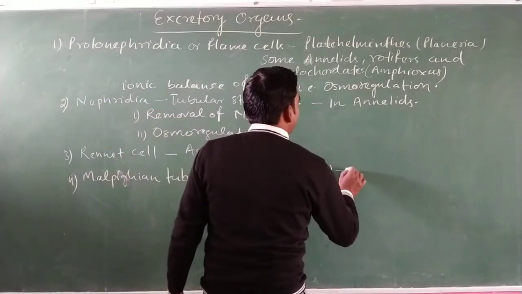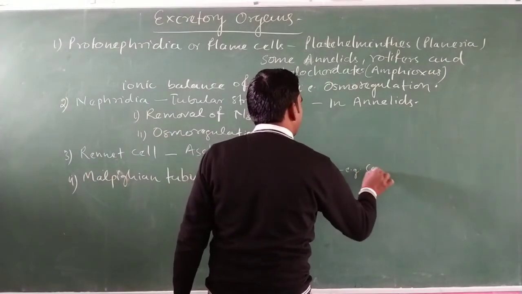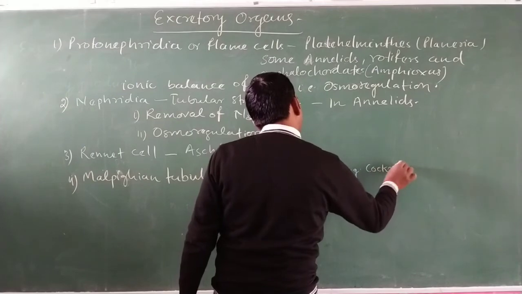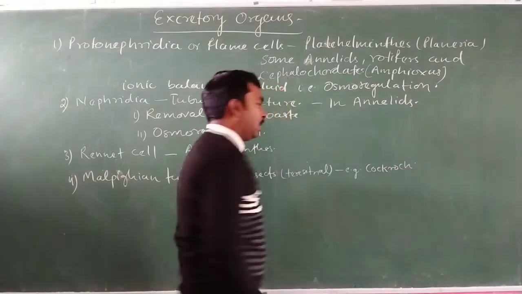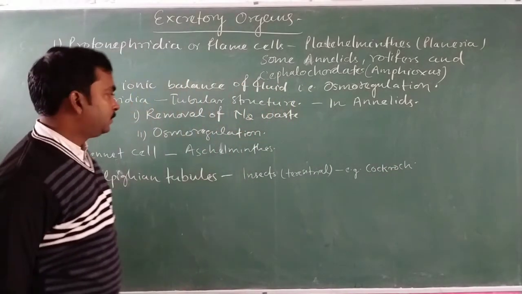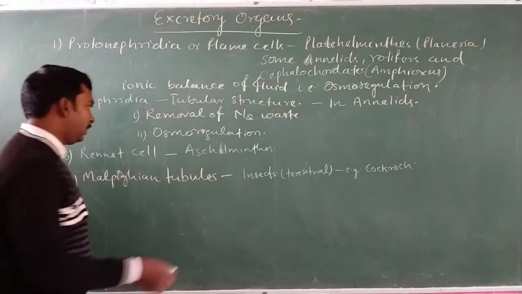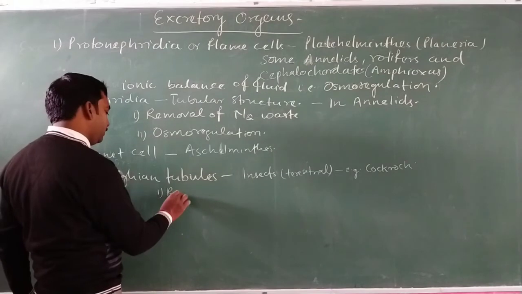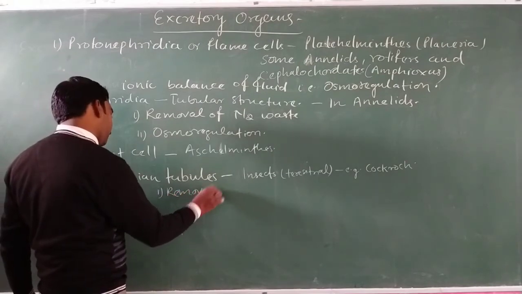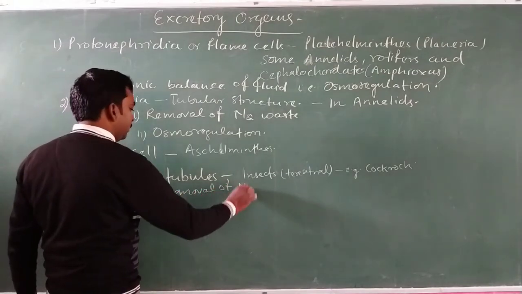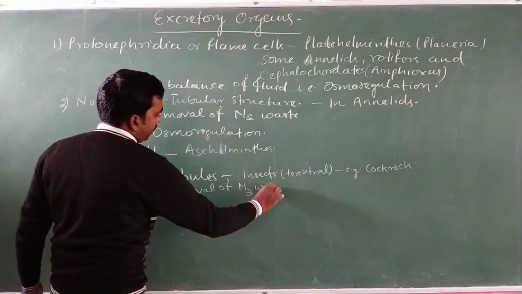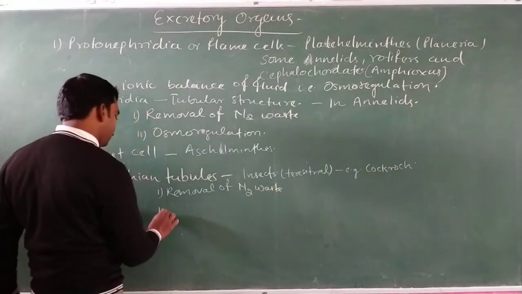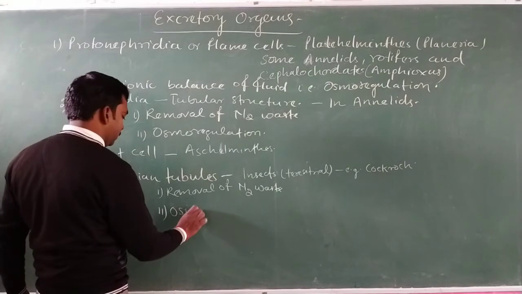For example, cockroaches possess Malpighian tubules, and they are responsible for two functions: removal of nitrogenous waste and osmoregulation.